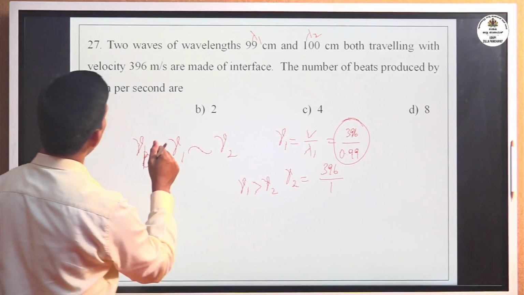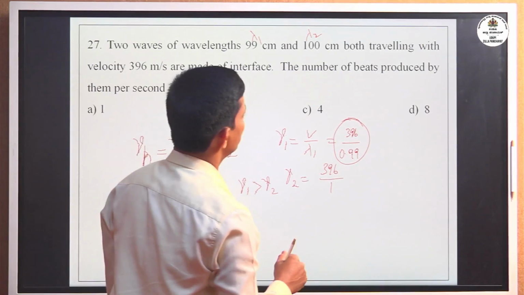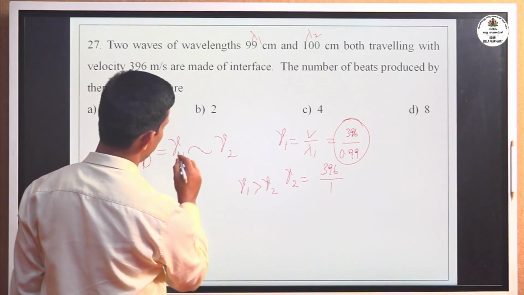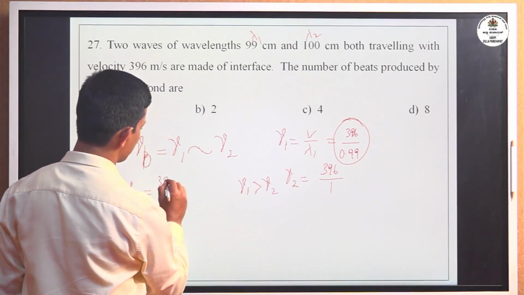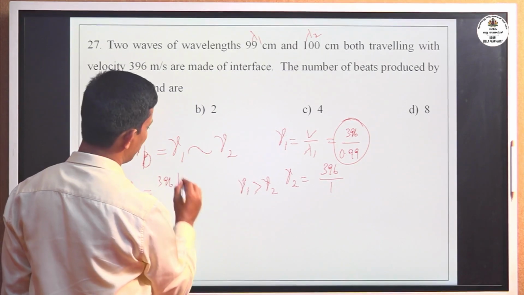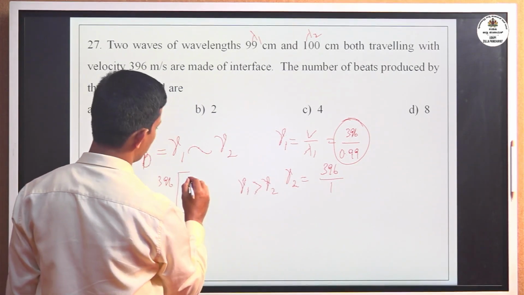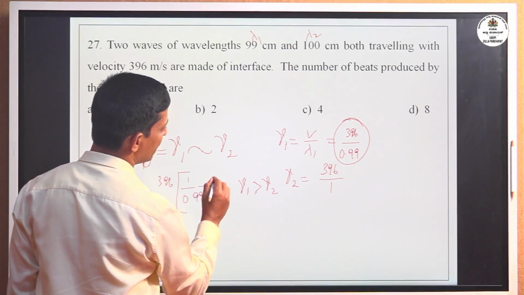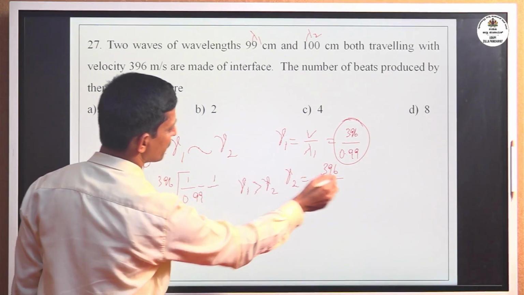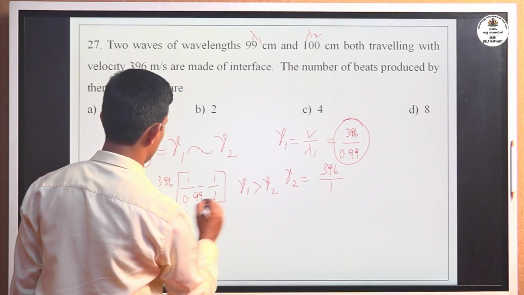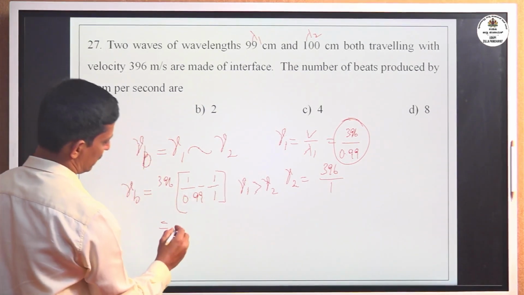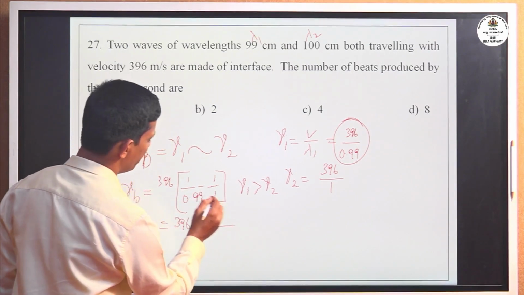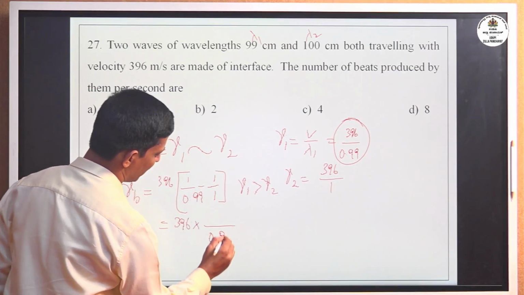Alright, yeah, nu b, you have to find out nu b. Nu 1 plus, 396 you can take outside. It is 1 divided by 0.99 minus 1 divided by 1. 396 into common denominator 0.99.